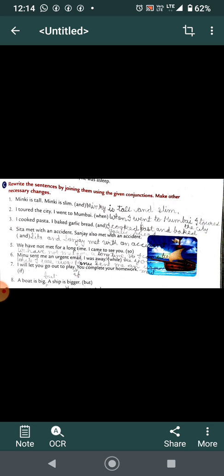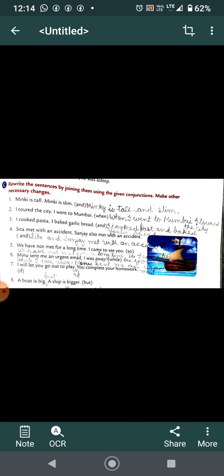We have not met for a long time. I came to see you. We have not met for a long time, so I came to see you. Meenu sent me an urgent email. I was away. Answer will be, while I was away, Meenu sent me an urgent mail. I will let you go out to play if you complete your homework. A boat is big, but a ship is bigger.